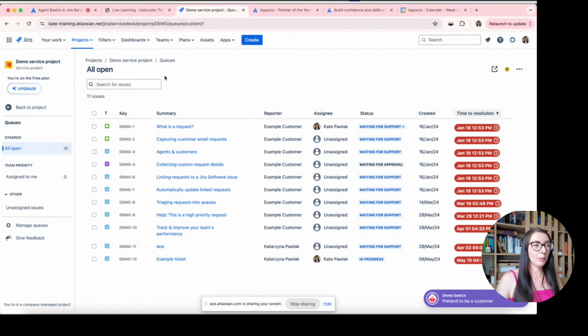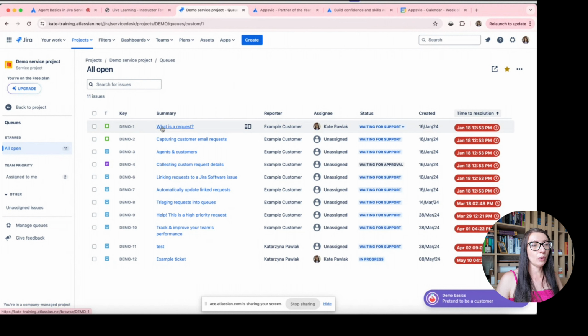Here we have a simple search to search for issues. In this case, we have only 11 issues, so it's not a long list. But in case of a lot of tickets, it can be very useful. Here you have the option, by clicking on the issue key or on the summary, to open the ticket, and we'll do it later.